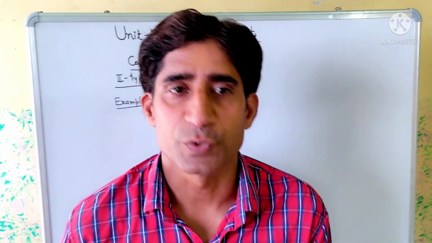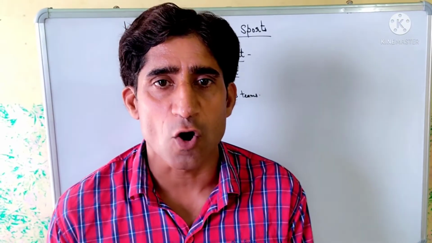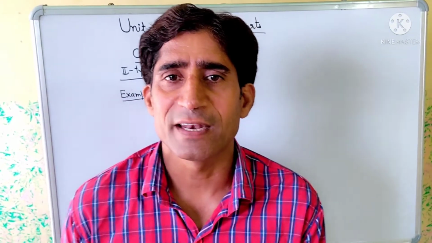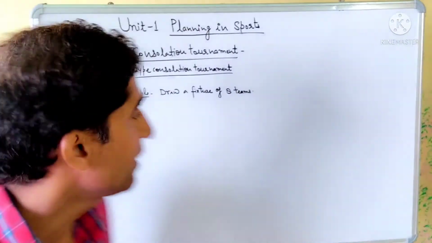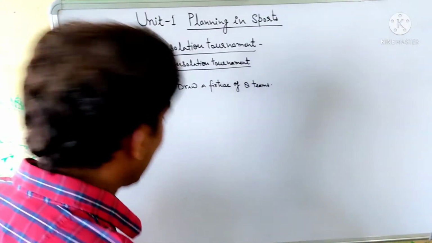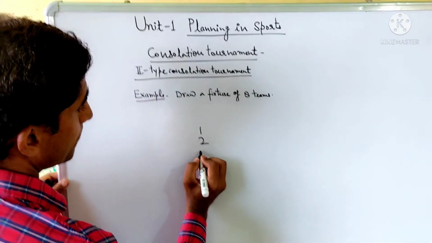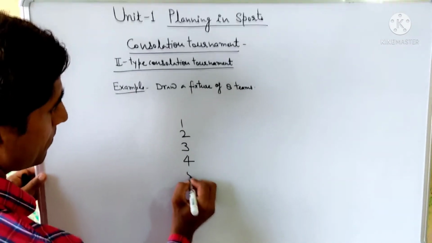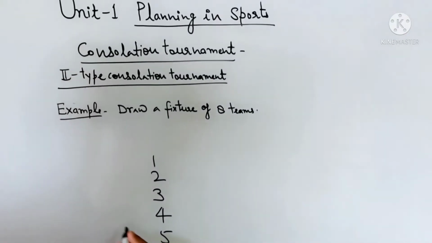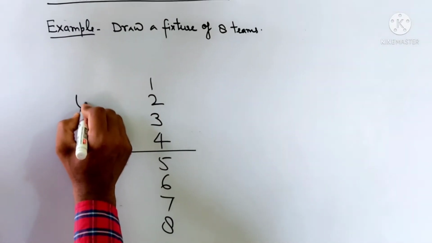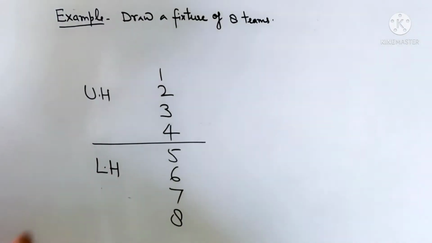Second type of consolation tournament. In this type of consolation tournament, the teams defeated in all the rounds are given an additional opportunity to take part in the competition. For example, draw a fixture of 8 teams, divided into two parts, upper half and lower half.